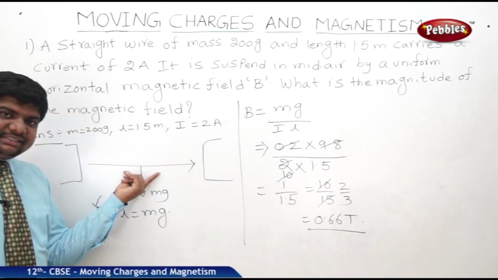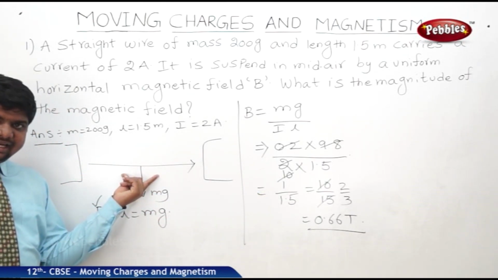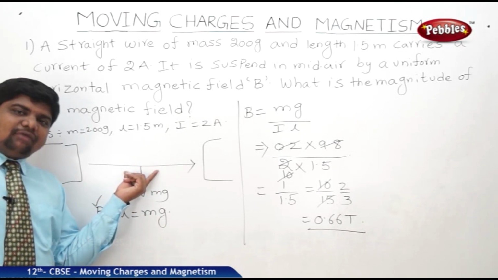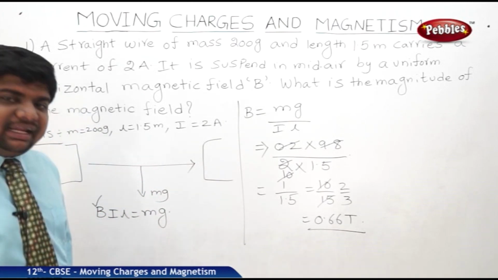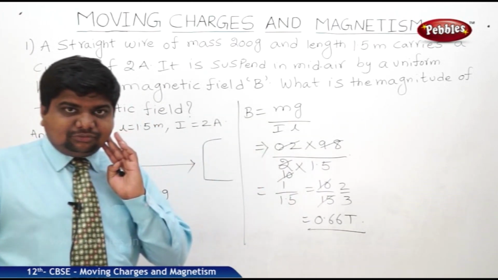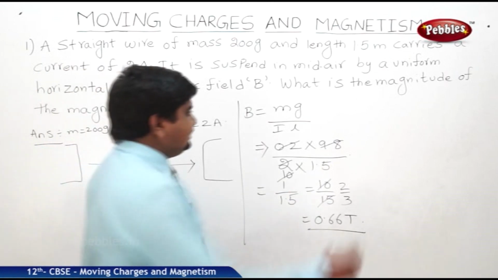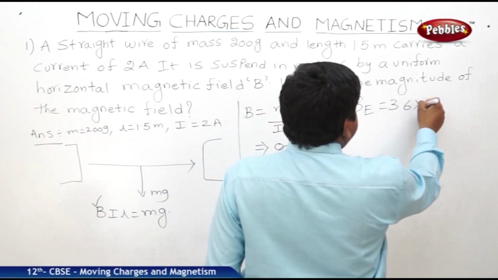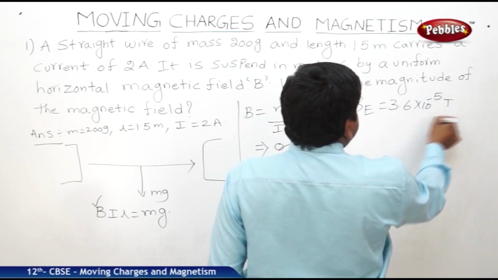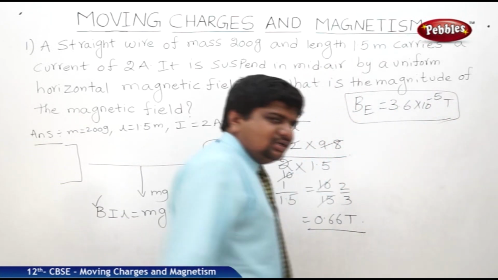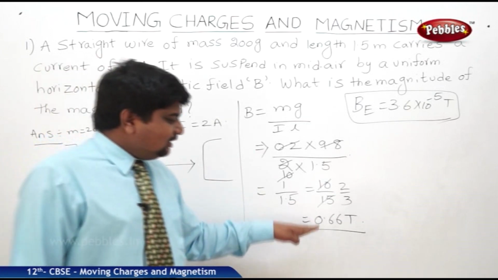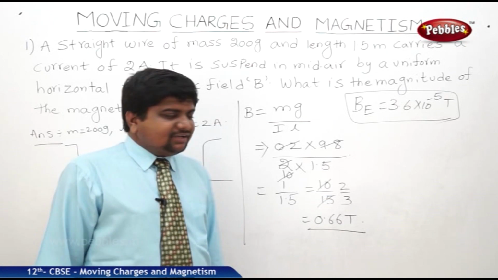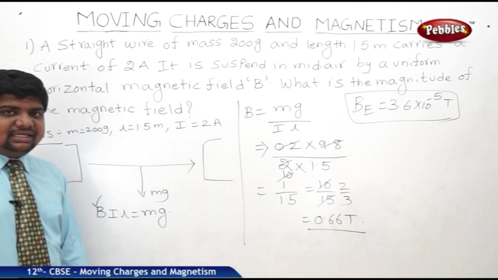But whenever a straight rod is suspended in air, it is under the gravitational force, means this straight wire is experiencing the Earth's magnetic field also. What is the Earth's magnetic field range? B of earth is equal to approximately 3.6 into 10 to the power of minus 5 Tesla. But in this problem, we are neglecting that, not at all taking any consideration further. So this is the experienced magnetic field by this current carrying conductor.